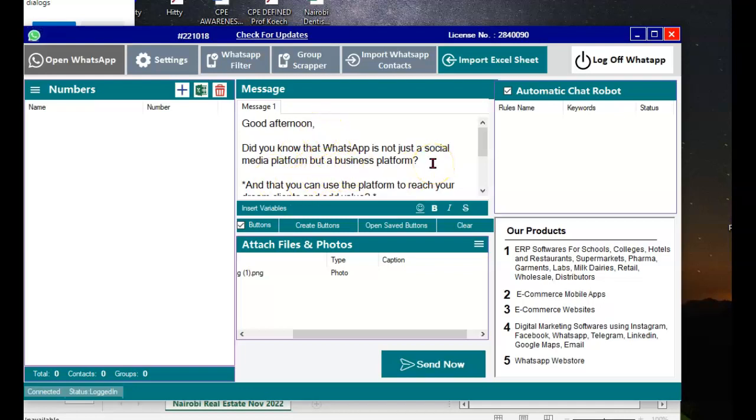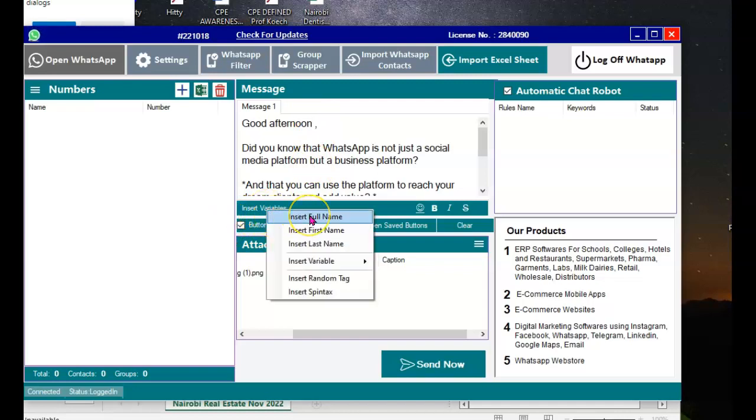If you look at this, right here, you can have variables. So, good afternoon. If I've got the person's name, this is going to be very interesting. You can click on insert variable. Then you can do their full name, their first name, their last name. I can use variable 1, variable 2, variable 3. I can also do a random tag.